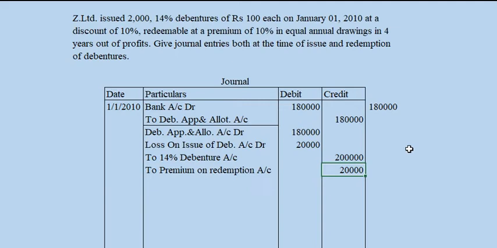So that 10 rupees is premium on redemption, and that 10 rupees is our loss. So the loss is to be debited to loss on issue of debenture. So again there will be one more loss, that is premium on redemption. So it will become 40,000. So here is the case. Now we have completed the case, the debenture has been allotted.